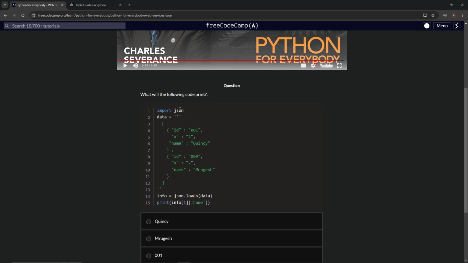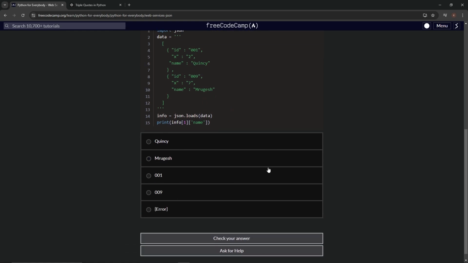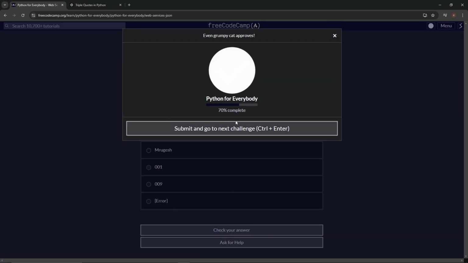Info 1 at name. So we're going to make info this, what is this thing called? This JavaScript array turned into a list with 2 dictionaries in it. So info at 1, so 01, at name, Mrigorish. Okay, that person. It'll print out Mrigorish. All right, check the answer. Looks great, and submit it.